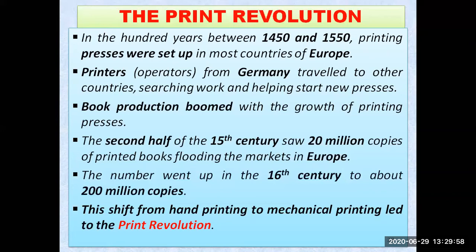So Johann Gutenberg's printing machine helped the people to produce more and more. So this shift from hand printing to mechanical printing led to the print revolution, my dear students.